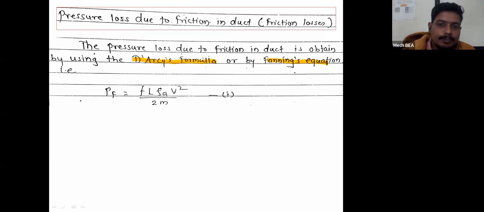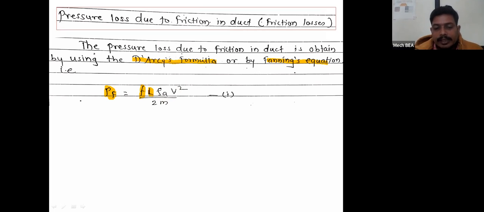According to the Darcy formula or Fanning equation, the formula is PF equal to F L rho A P square upon twice M, where PF is the loss of pressure because of friction. Here F is called the coefficient of friction, also called the friction factor, and that is a dimensionless quantity.